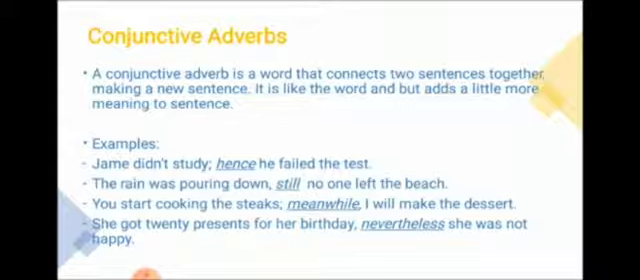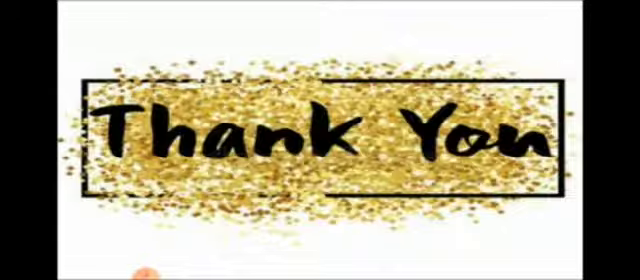So these are the four types of conjunctions which we have discussed today. I hope you have understood. Their meaning and their use is quite easy, and I hope you will enjoy while doing the grammatical exercises related to conjunctions.